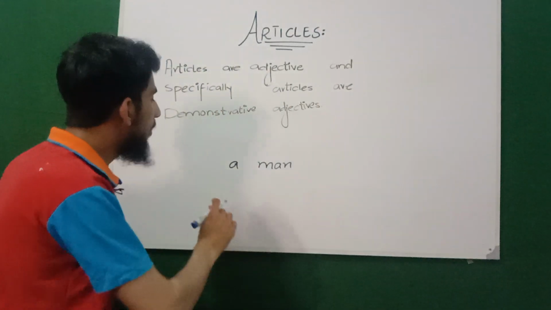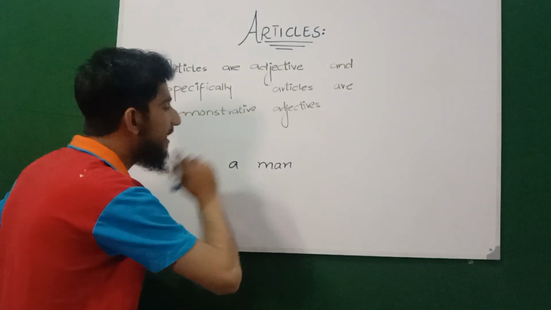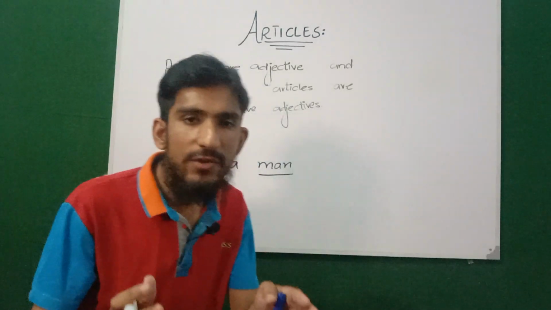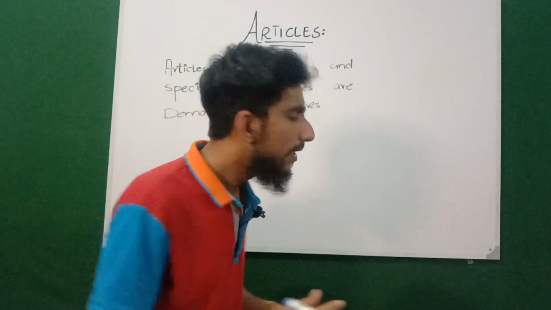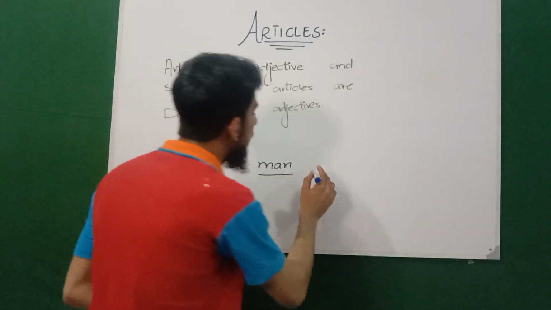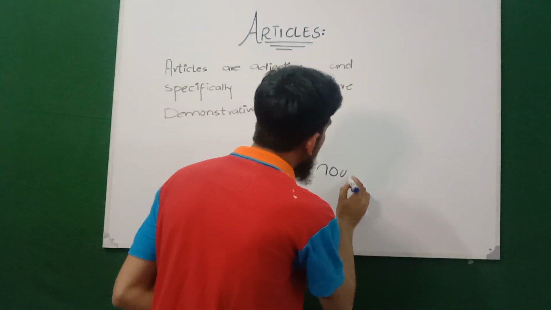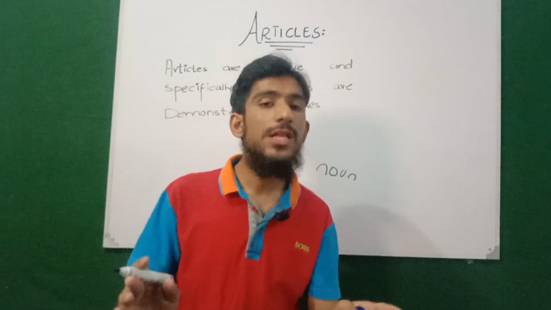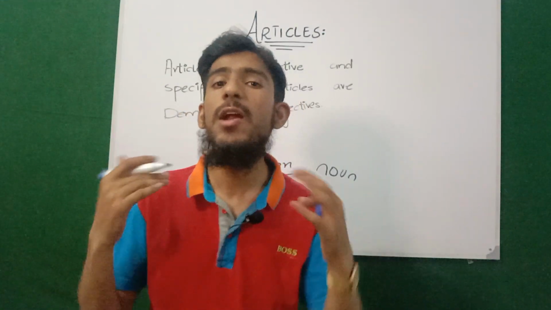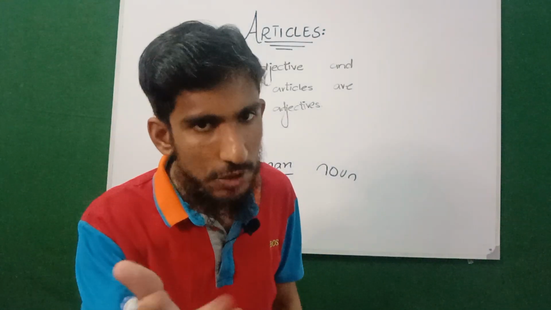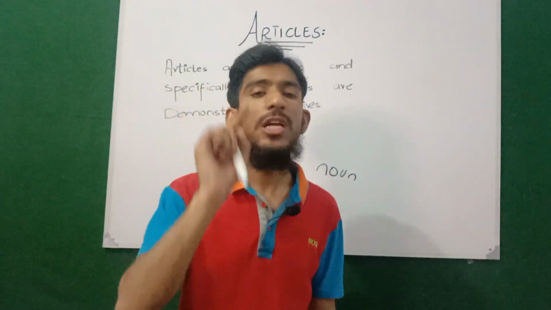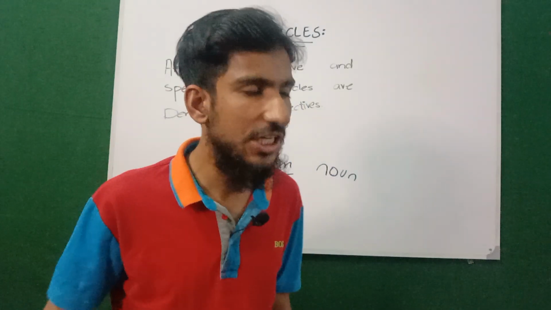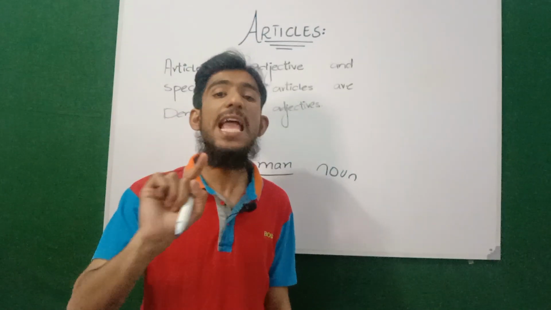Look, I will give you a simple example. Now look at this, man. We have discussed that naming words are called nouns. So man here is a noun according to grammarians, and those words which add meaning to the noun, grammarians call adjectives. Look, you have to pronounce it correctly. It's adjective, not adjective. So the correct pronunciation is adjective.